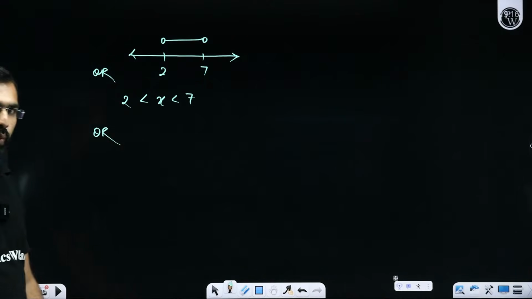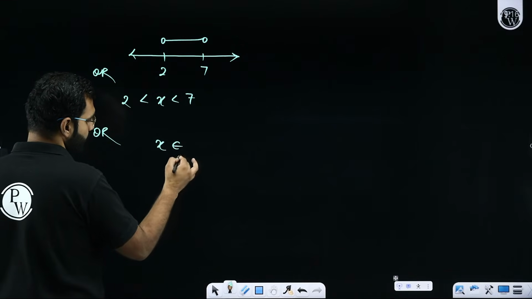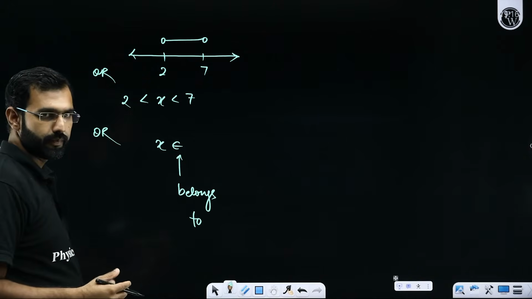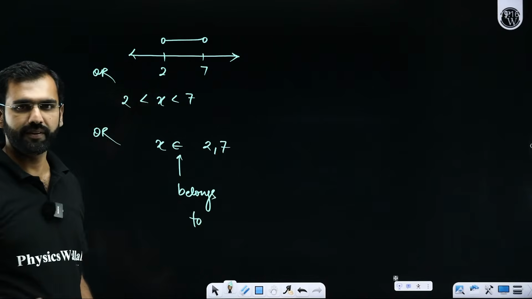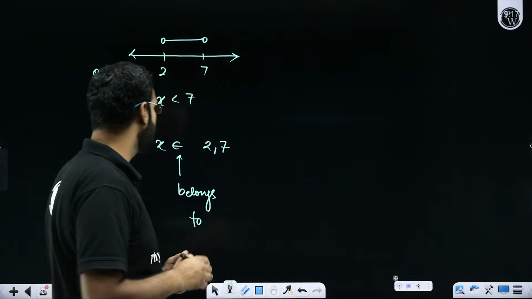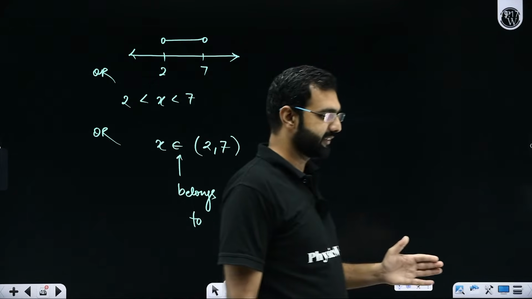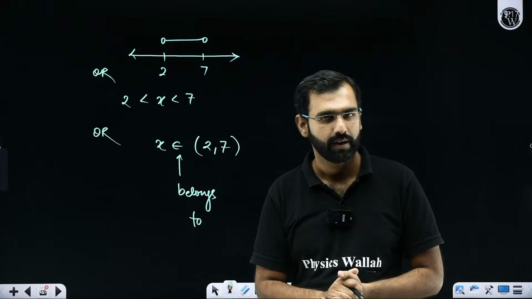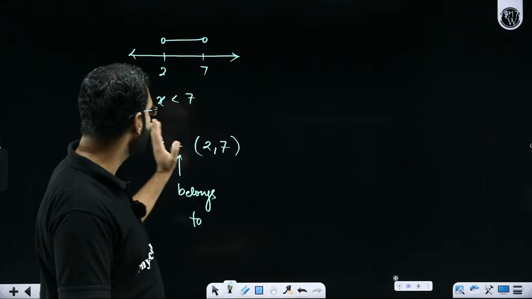So do we have some other way? Yes, there is a third approach as well, which says that x is a number which belongs to. I hope this sign is very well understood by you all. This sign here says x belongs to which set? Sir, x takes all the numbers between 2 to 7. So I'll write it as 2 comma 7. But you tell me, am I supposed to include 2 and 7? No. So if I'm not supposed to include 2 and 7, I'll use open interval. So this open bracket here makes us understand that 2 and 7 are not included. They are excluded. Got my point, yes or no? Or shall I repeat it? All the participants, everybody comfortably getting it? Can I move ahead from here?